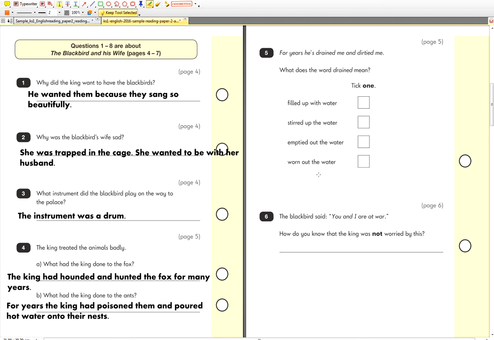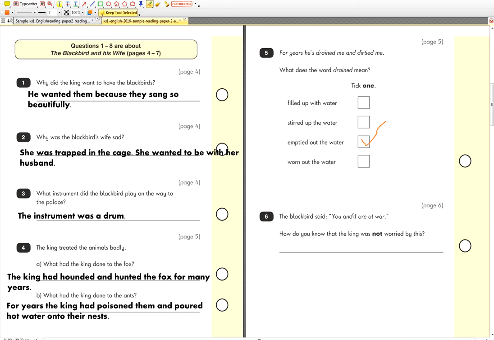When you drain a tank, what do you do? You make it wet. No, drain doesn't mean like. Come on, Isa, go on, Fatima. What do you think, Fatima? Go on. Like taking the water out. That's right. When you drain something, you take the water out, so it's going to be the third one. So that's the answer. That's my little wonky tick.